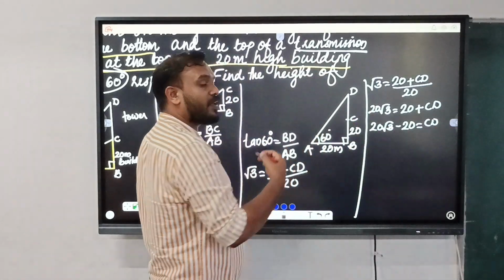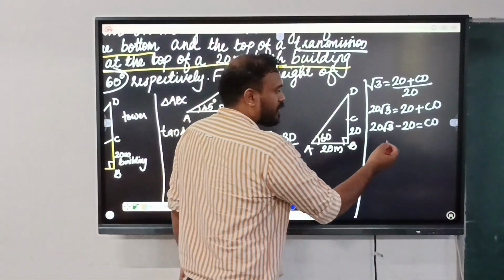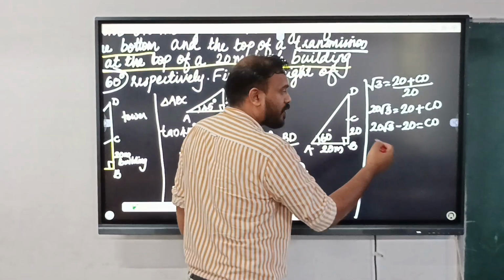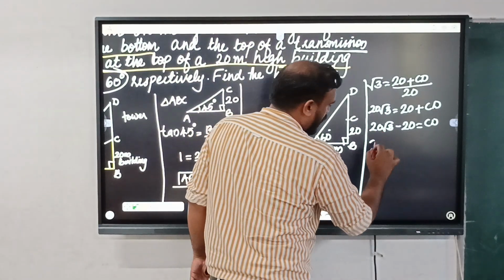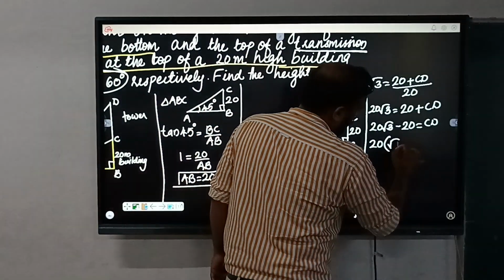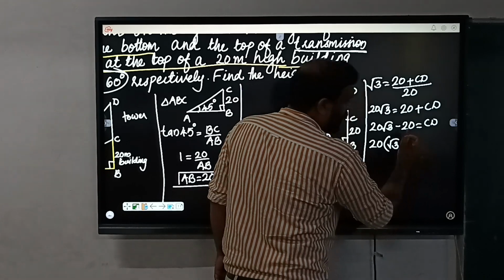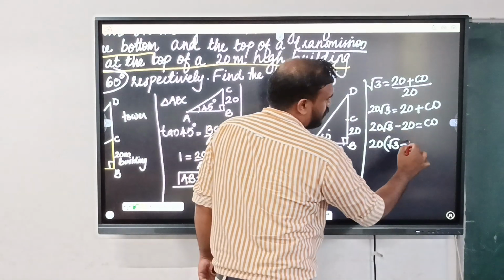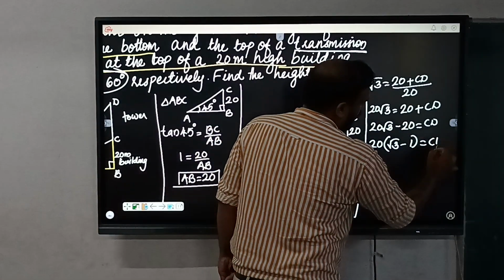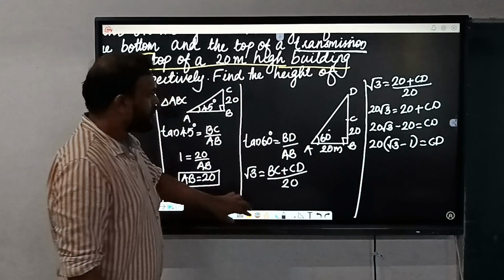So, this will be the value of CD, and you can see we can take a common factor. Yes, 20 we can take as a common factor, and you will get root 3, then 1 will remain. So, that is the value of CD.